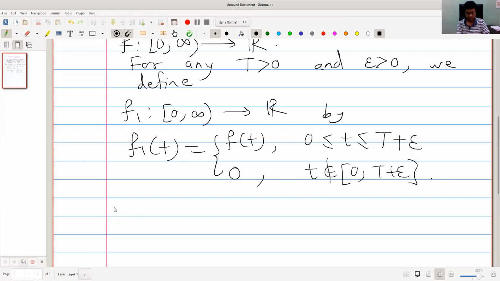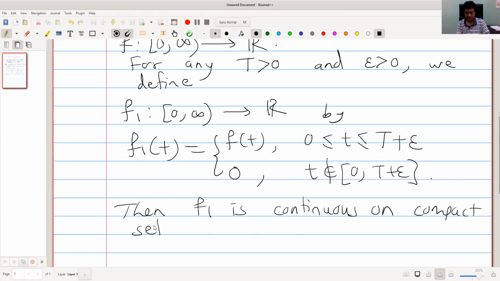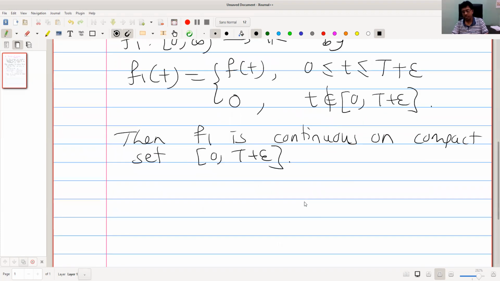Then f1 is continuous on the compact interval 0 to T plus epsilon, and therefore it is bounded.